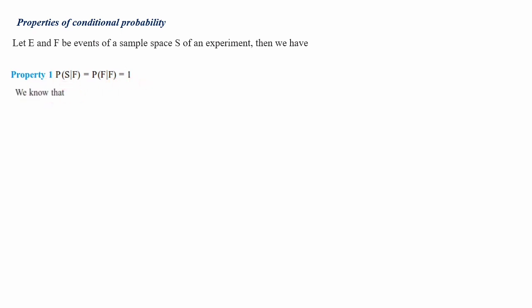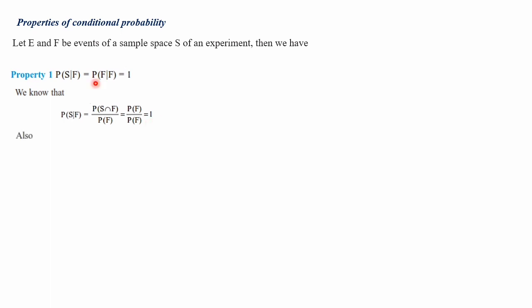Let's see how this property is derived. Probability of S given F, by the conditional probability definition, is the probability of S intersection F divided by the probability of F. Since S is the sample space and F is a subset, S intersection F, by set theory, is surely F. So it is P of F divided by P of F, and they cancel, giving the answer 1.